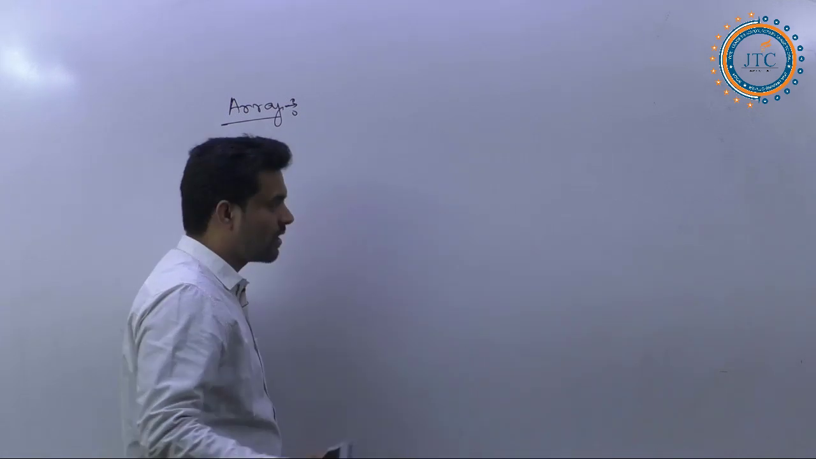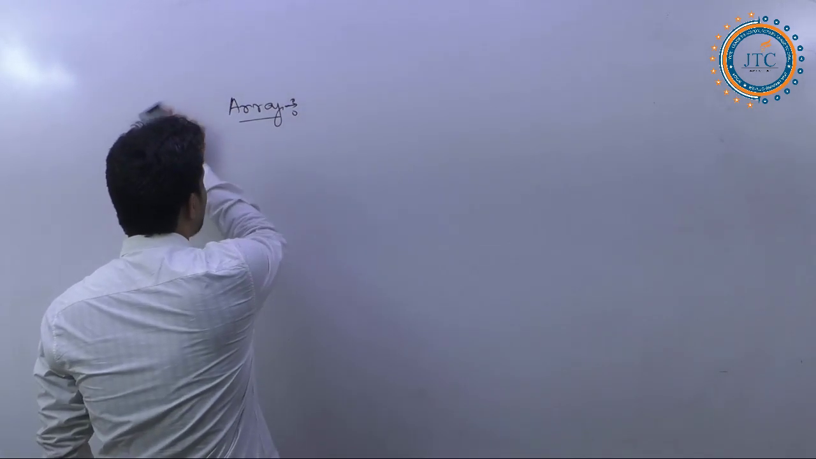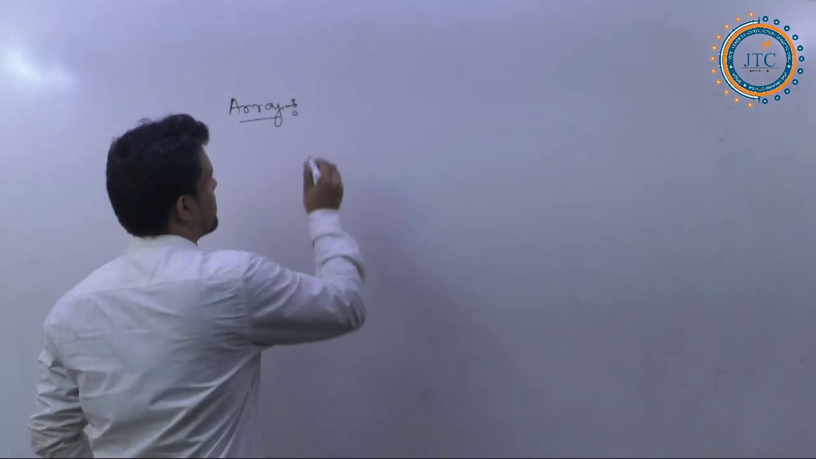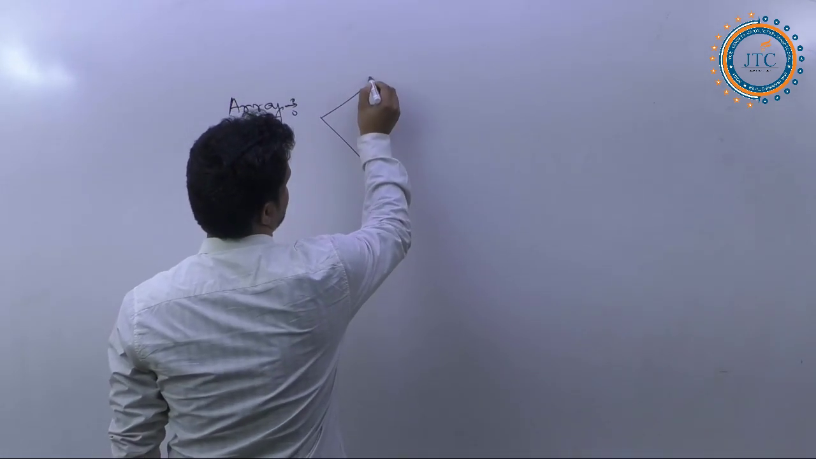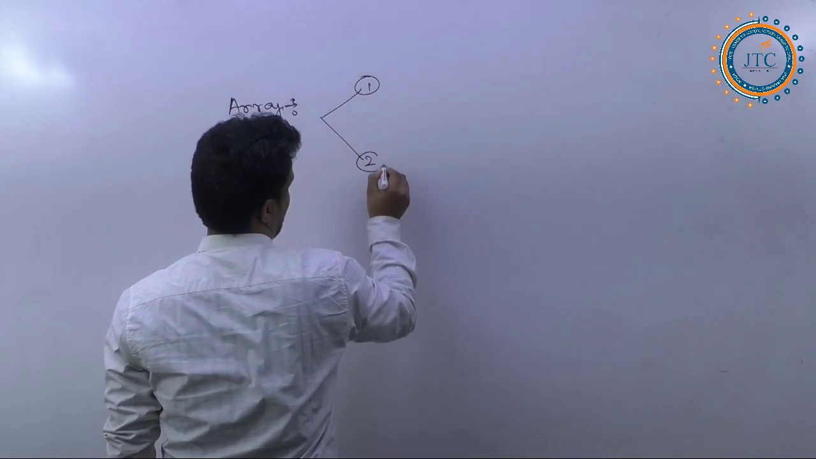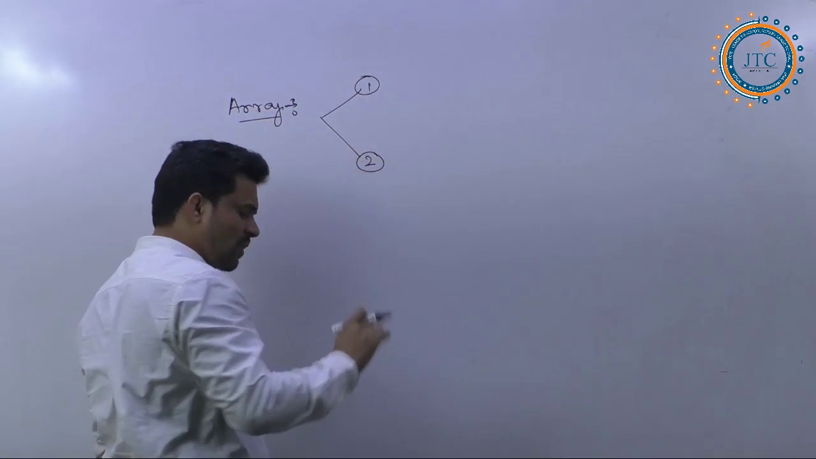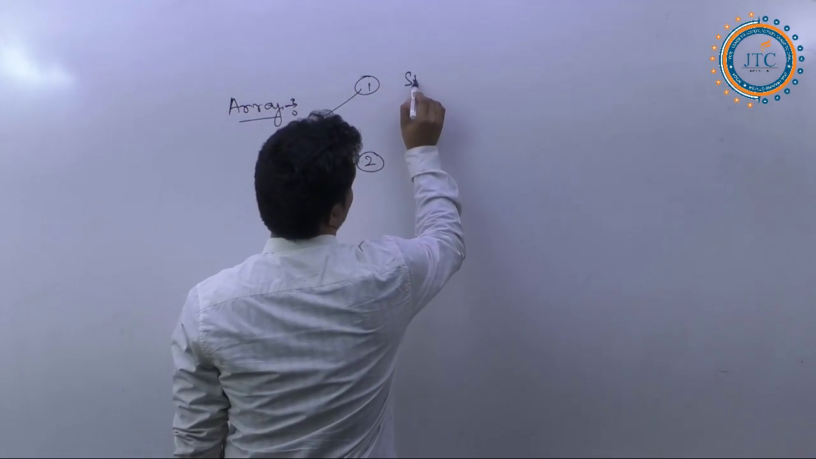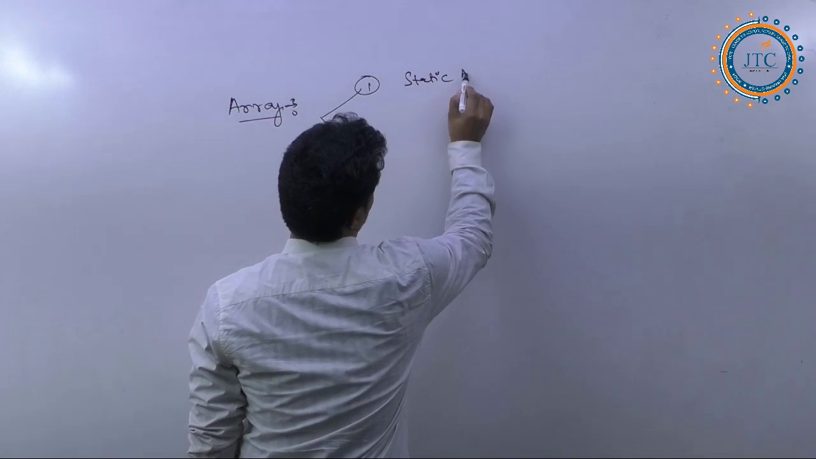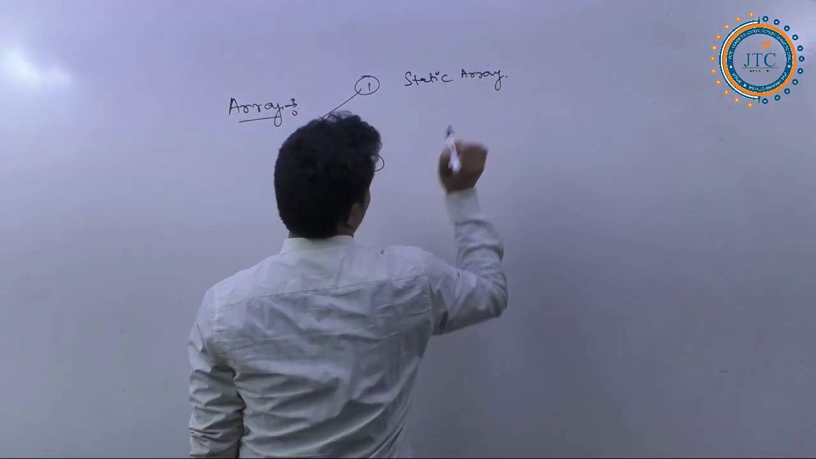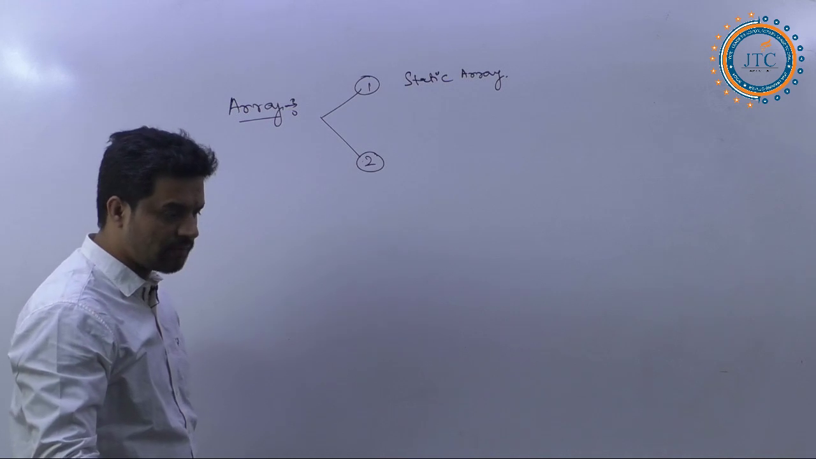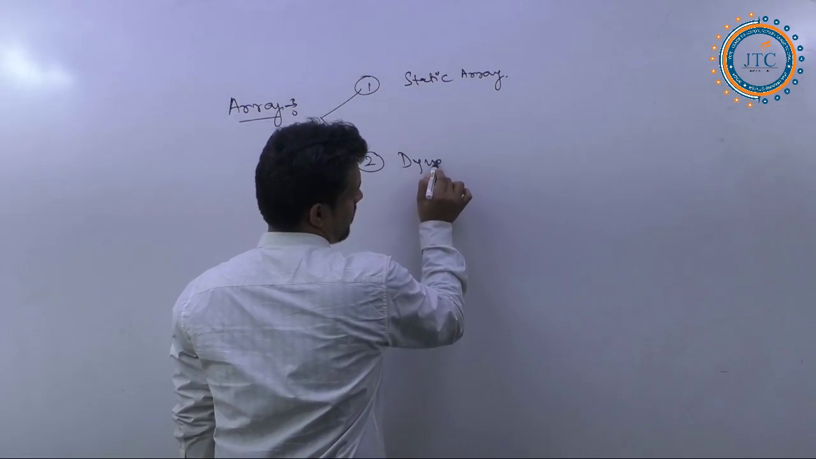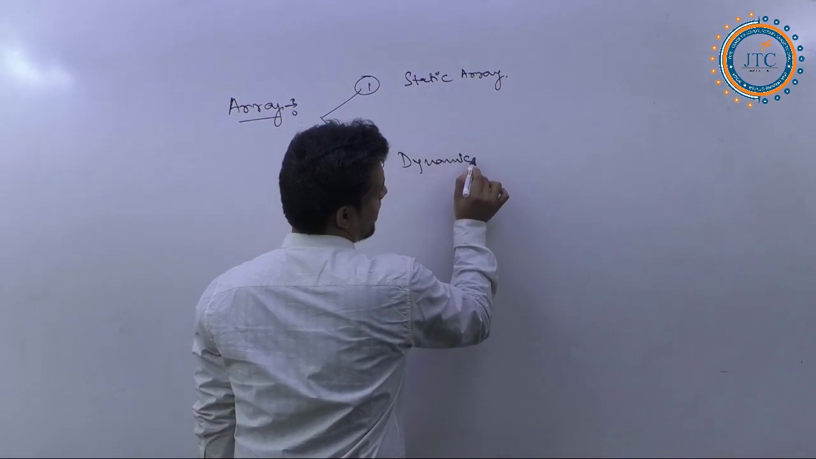See here, there are basically two types of array in this. The first one is the static array. Static array we are calling the first one. The second one is the dynamic array.